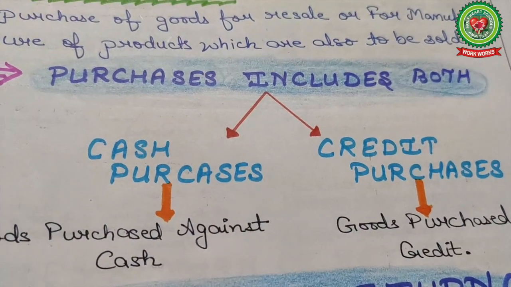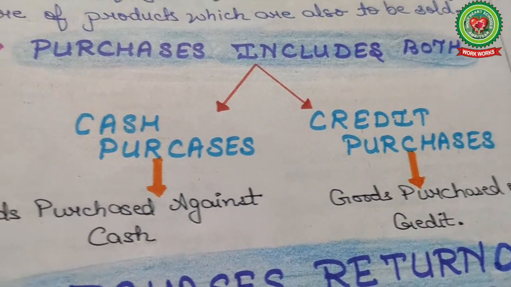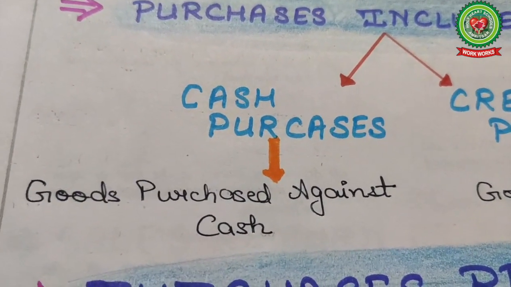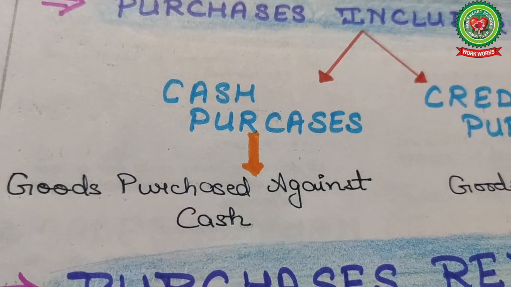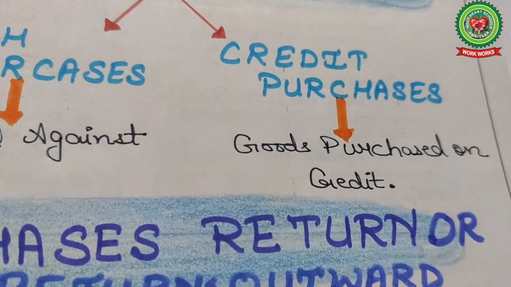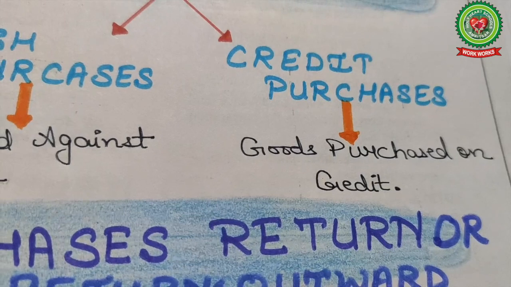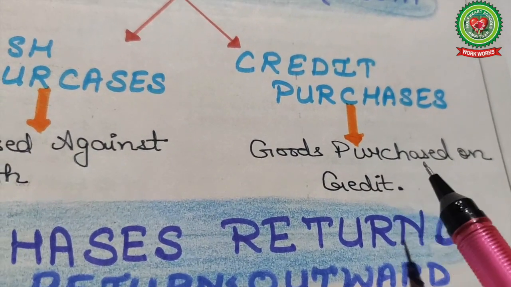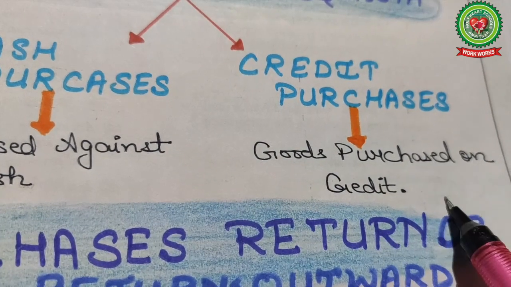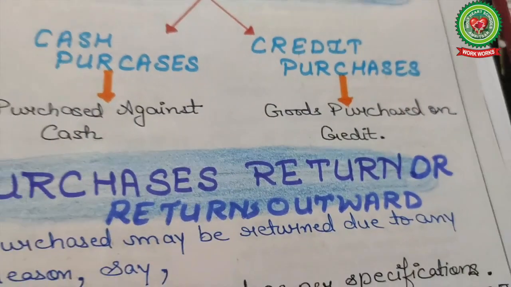Purchases include both cash purchases and credit purchases. Goods purchased against cash are considered cash purchases. Goods purchased on credit basis are considered credit purchases, which means you do not pay your money on the spot, but later, after 2 months or 3 months.